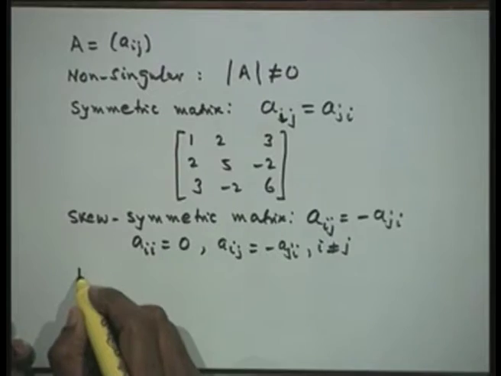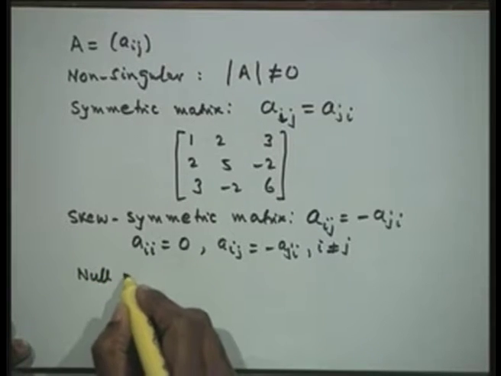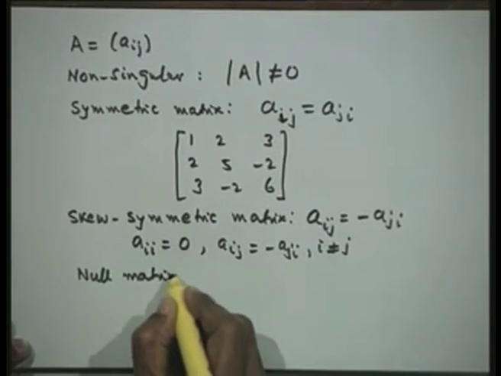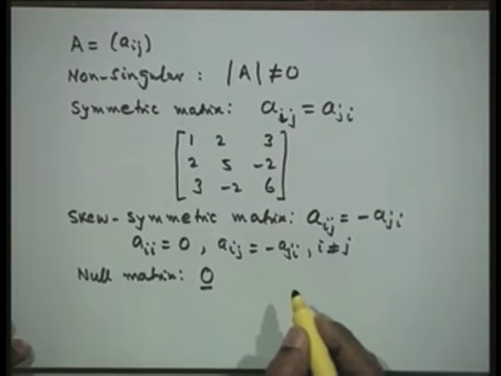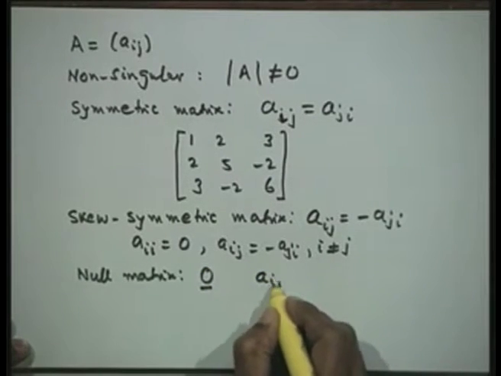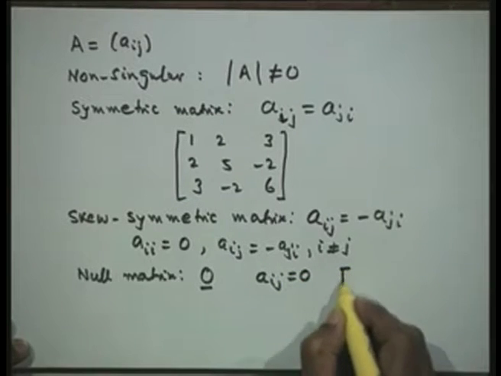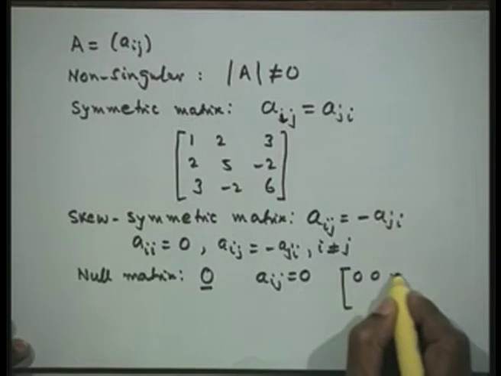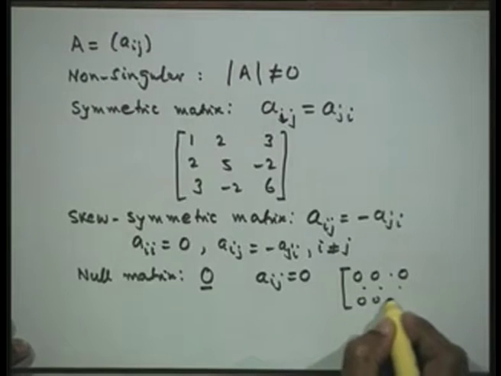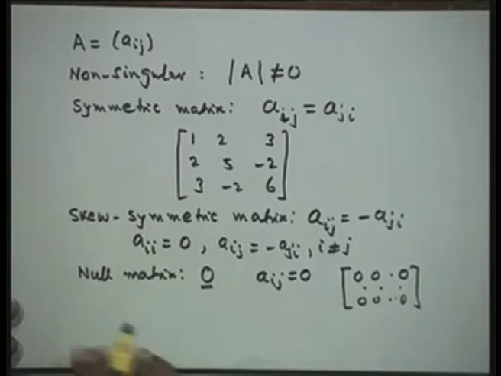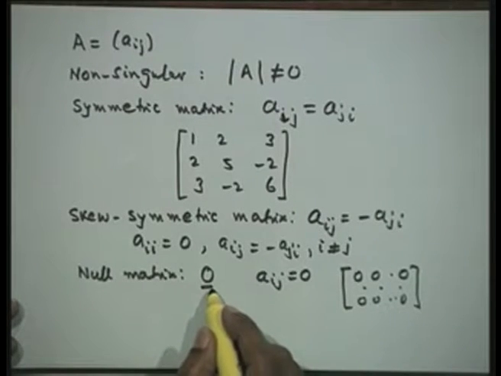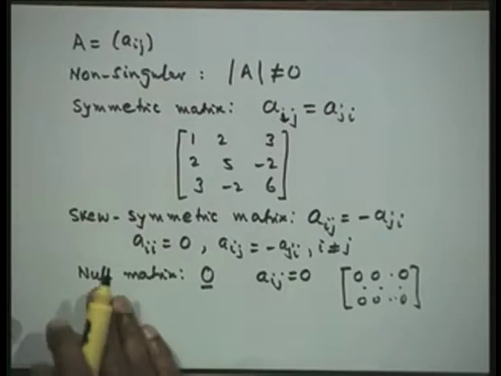So the diagonal elements for a skew symmetric matrix are always 0. Then we define a null matrix as a matrix with all elements 0. So all Aij is equal to 0. So we just have the null matrix as 0 0 0, and so on. If all elements of the matrix A are 0, then we shall say it is a null matrix, and we shall use the notation 0 with an underscore to say it is a vector or a matrix we are talking of.